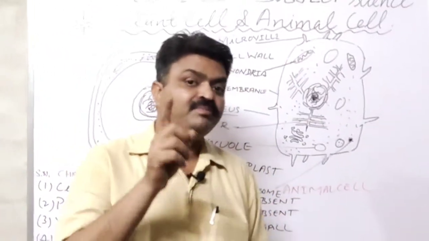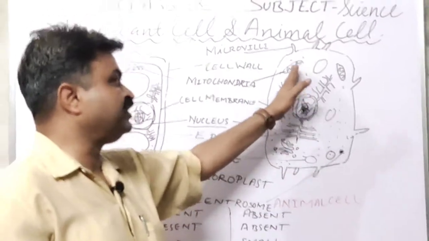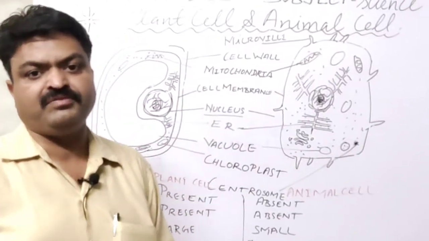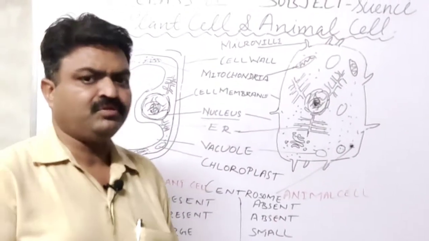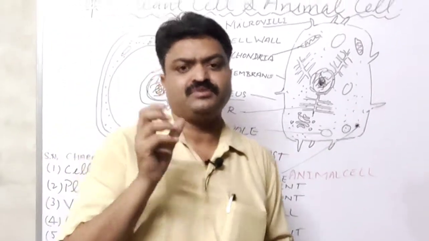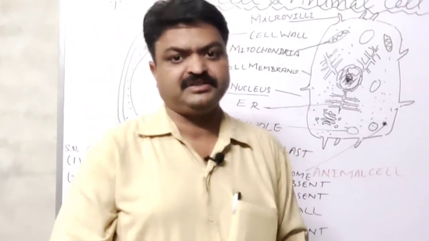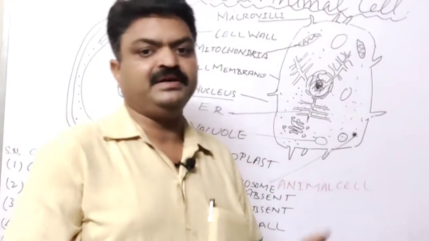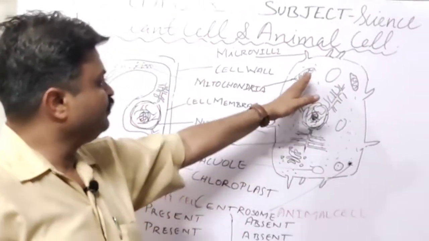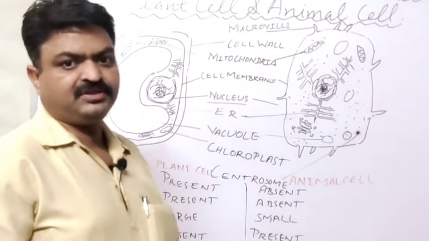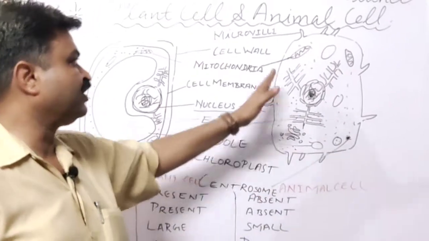Why, student? Because in the mitochondria there are oxysomes, and with the help of those oxysomes the substances or the food is oxidized and the cell gets the energy. That's why these structures are known as the powerhouse of the cell.